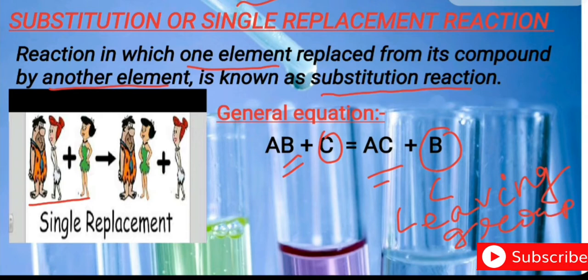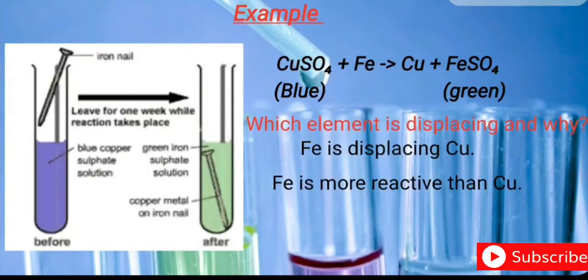Now let us see a few more examples of the substitution reaction. In this example, you can see in a test tube, copper sulfate solution is taken, and the color of the copper sulfate solution is blue.